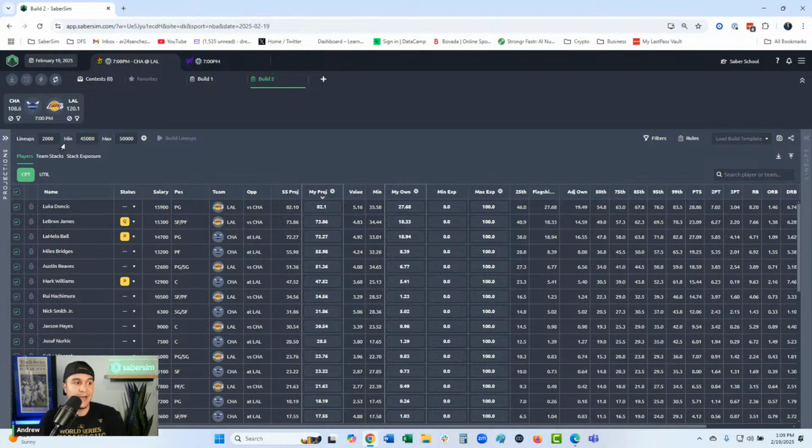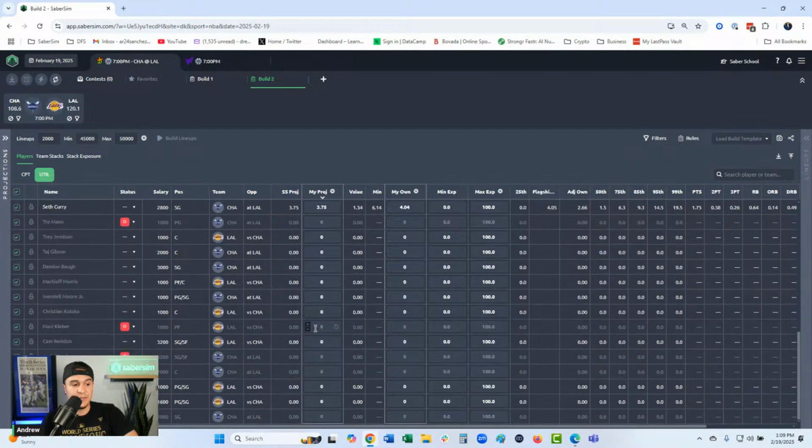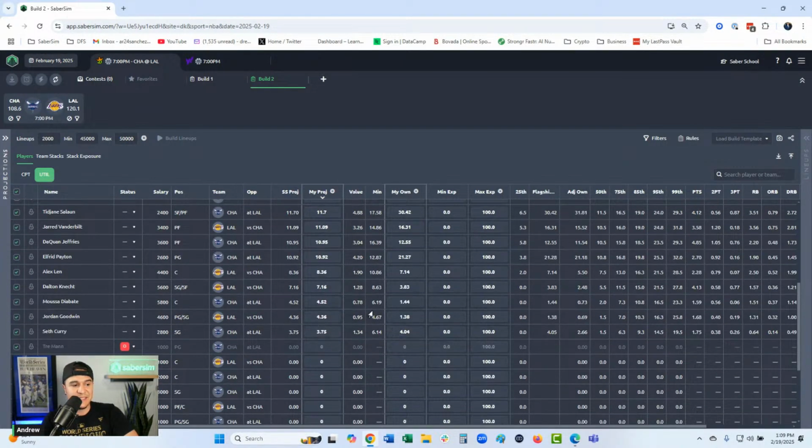So I don't want to go further than the defaults here for NBA Showdown. So I'm going to leave min/max salary where they are. I'm not going to exclude any players from the utility specifically, right? Even some of these guys who might not even get in the game.